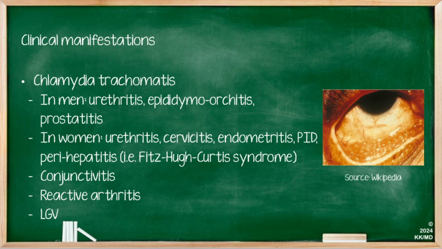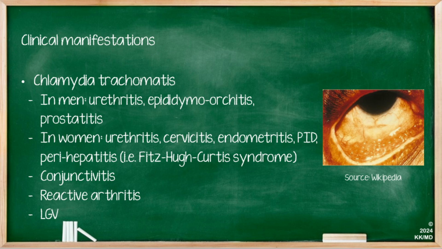The clinical manifestations of the 3 different types of chlamydia vary. So taking Chlamydia trachomatis first, in men this causes a urethritis or an epididymo-orchitis or prostatitis. In women it can cause urethritis, cervicitis, endometritis, pelvic inflammatory disease, or perihepatitis, and this is also known as Fitz-Hugh-Curtis syndrome.